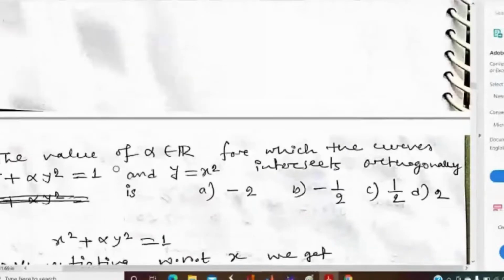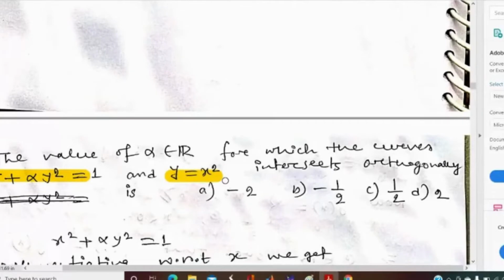Next problem, they are saying that alpha belongs to R, and for which value of alpha these two curves intersect orthogonally. If two curves intersect orthogonally, what will be the condition?